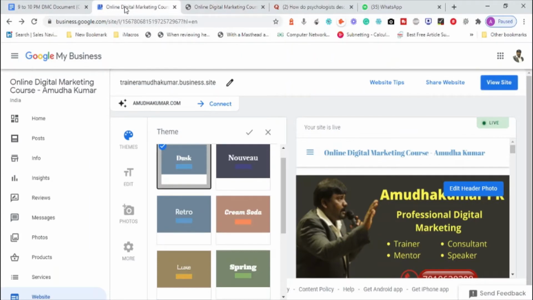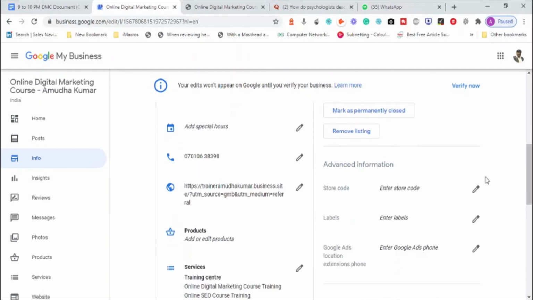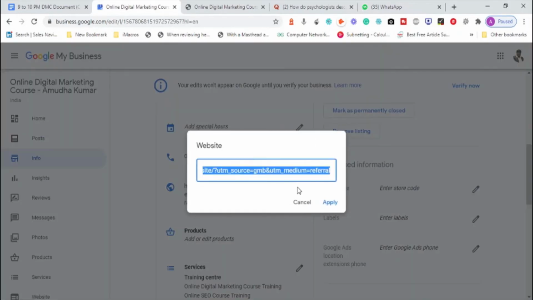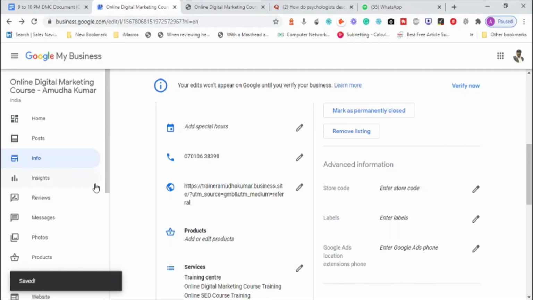But if you have your own website, you can go to the website section, and instead of showing this website, you can go to the info section. Under the info section, instead of the website you have right now, you can edit it and put your own website. For example, I have amadhukumar.com, so I will put https://www.amadhukumar.com. This is how I add my personal website. Else I will leave it with the free website offered by Google. This is your choice. As Mr. Raju asked yesterday, you can link your domain name with this particular local business listing. This is one option.